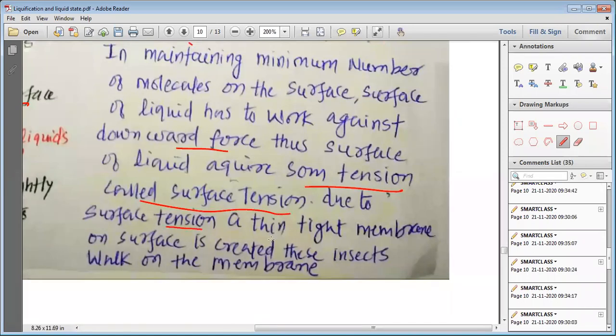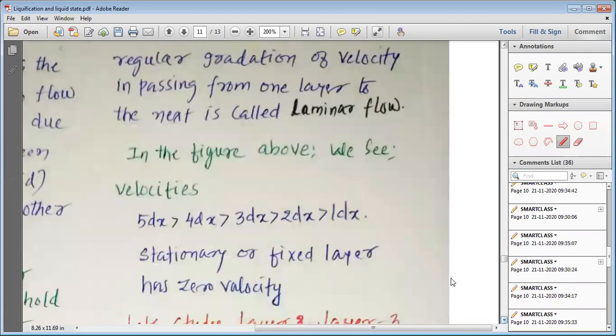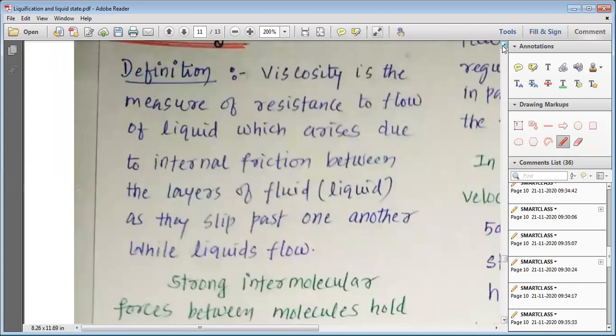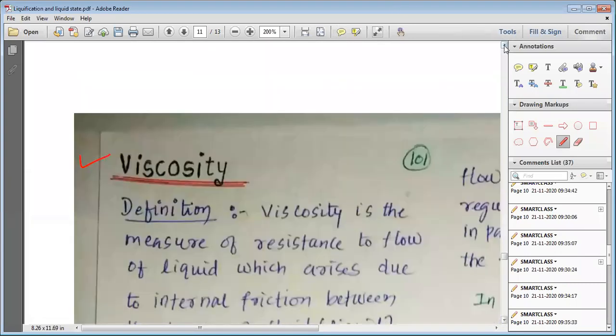Due to surface tension, a thin tight molecular layer on the surface is created, and these insects walk on this very thin membrane of molecules present on the surface. Those molecules which make a thin layer on the surface of a liquid make these small insects able to walk on the surface of our liquid. The next topic is viscosity that we will study in the next period, my dear students.